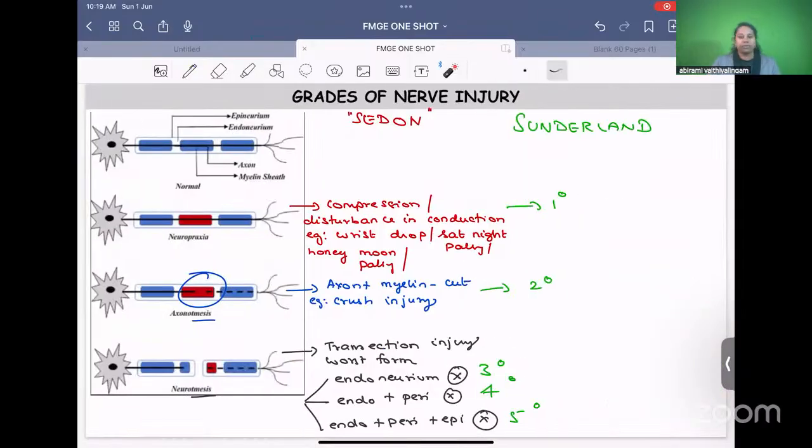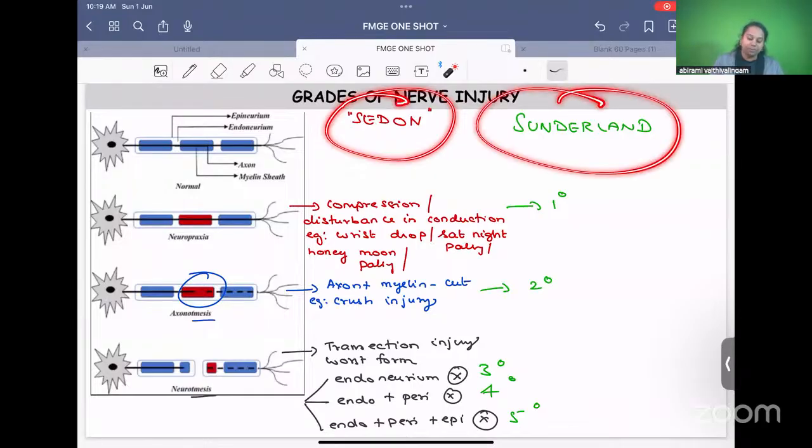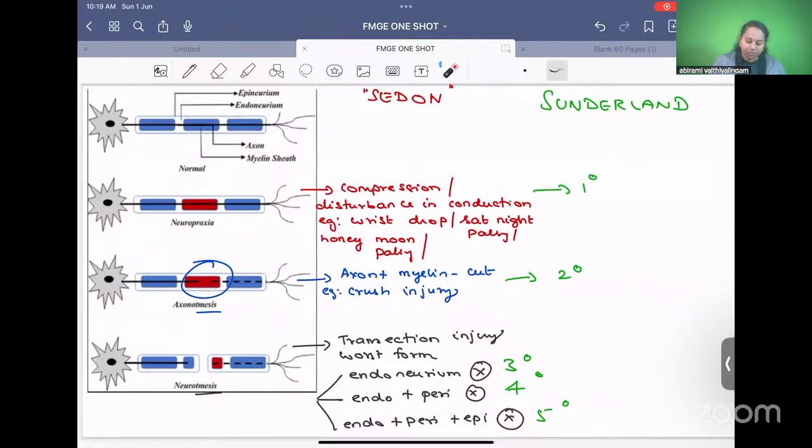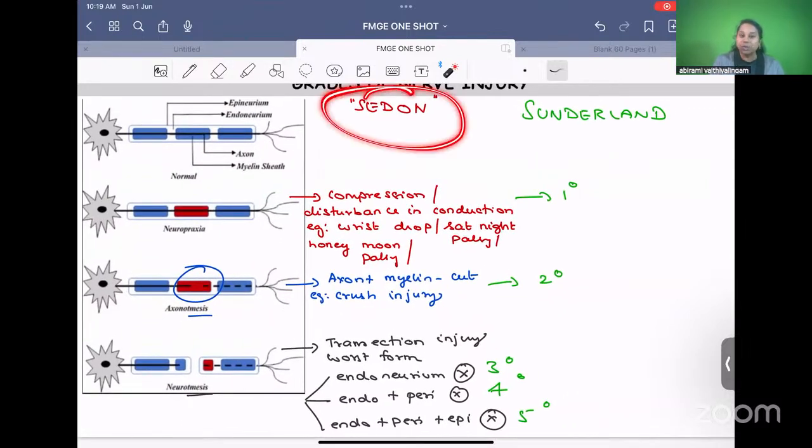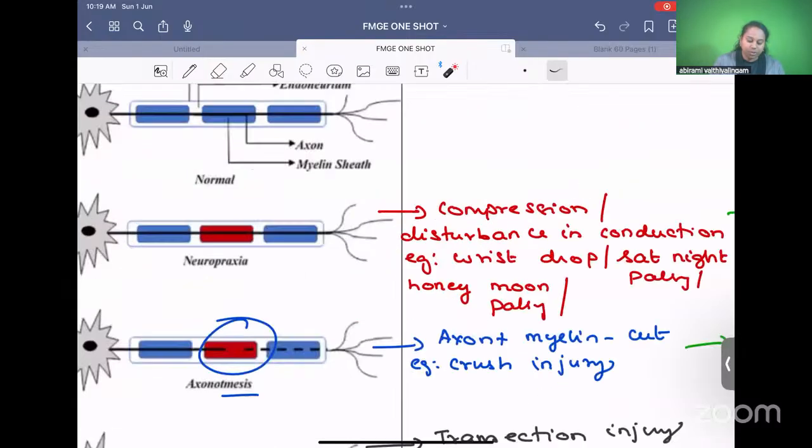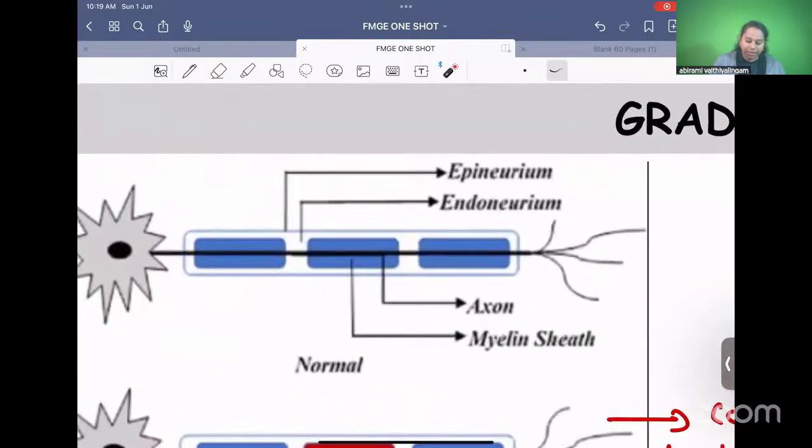Over to nerve injury. There are two different classifications of nerve injury. Seddon's classification and Sunderland's classification. First we'll do Seddon's classification. According to Seddon's classification of nerve injury, there are three types of nerve injuries. This is a normal neuron. The first one that you see, the first diagram, I've just zoomed in here.